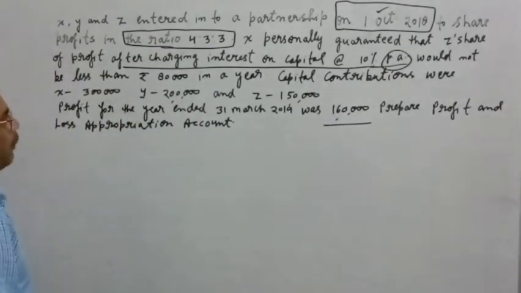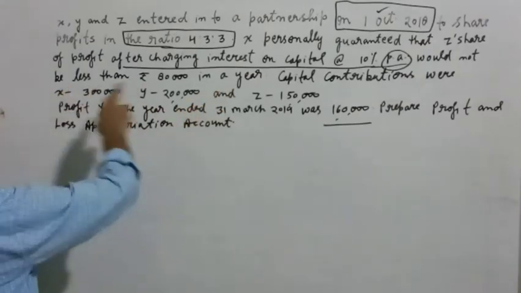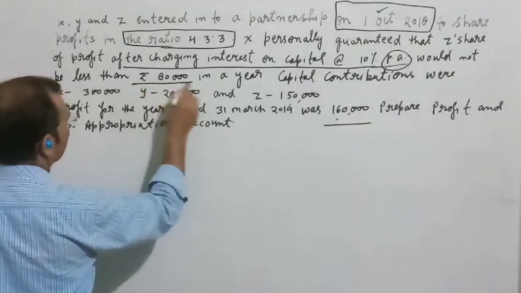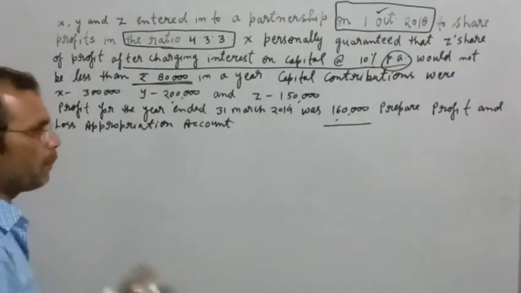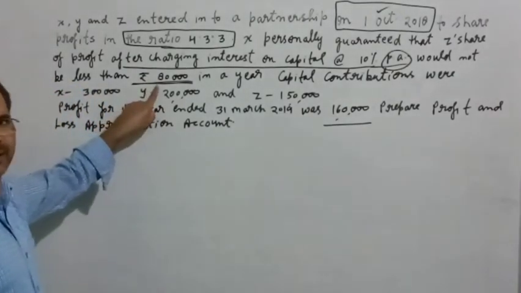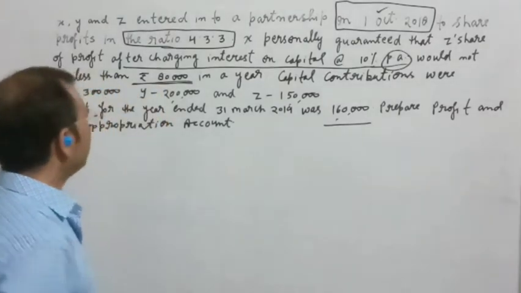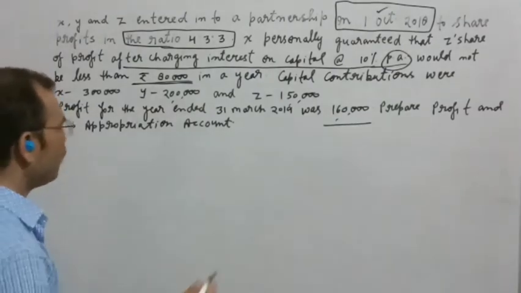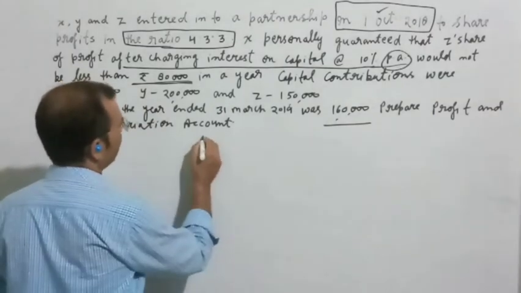The next important point in this question you can understand: would not be less than 80,000 per annum. It means when the period of the year was 6 months, this amount would be just half. It means 40,000. And capital contributions are as given in the question. Now we will see how we can make the profit and loss appropriation account.